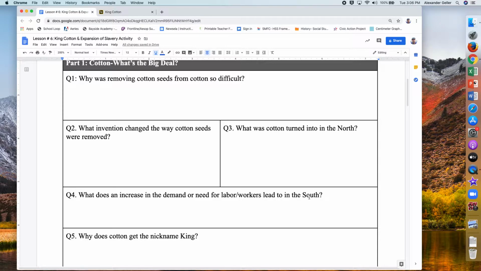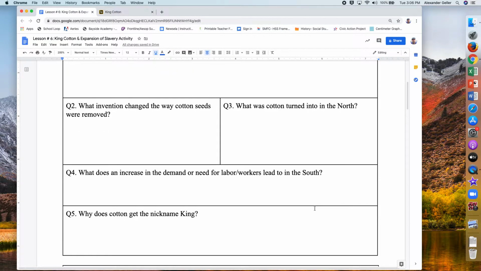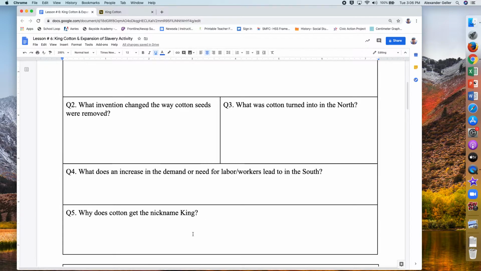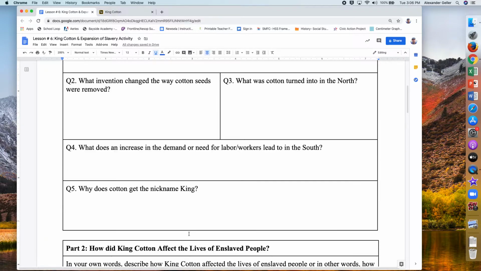So there's an increase of demand for cotton, and because of that, there's an increase of workers. So what does that mean for the South, the southern states? Finally, how did cotton get its nickname King? So it's called King Cotton. You're going to answer this and tell me, how did cotton get that nickname? Why is it called the King or King Cotton? All right, you're going to answer those 5 questions by reading those paragraphs.